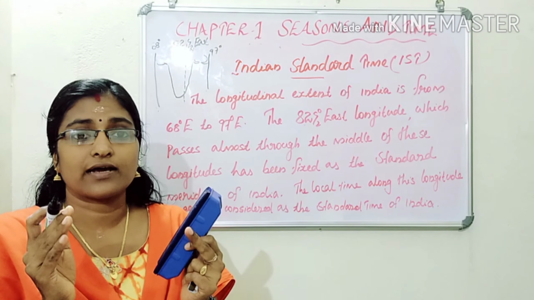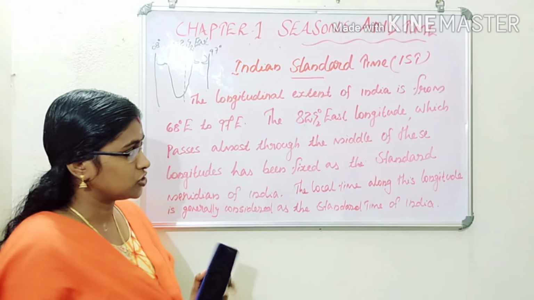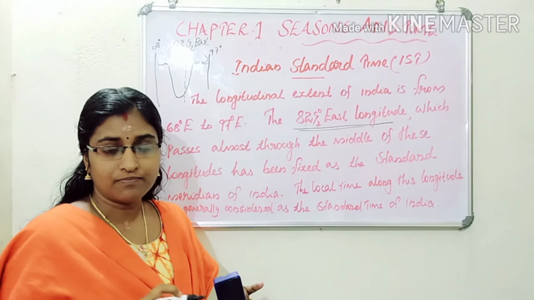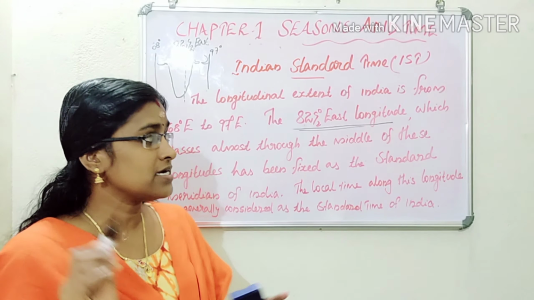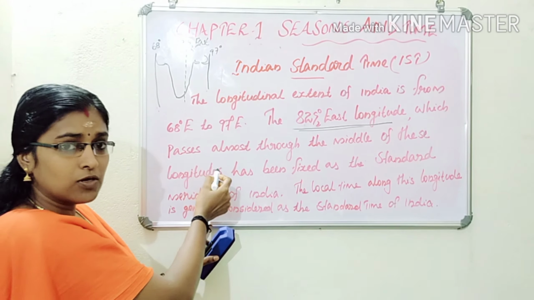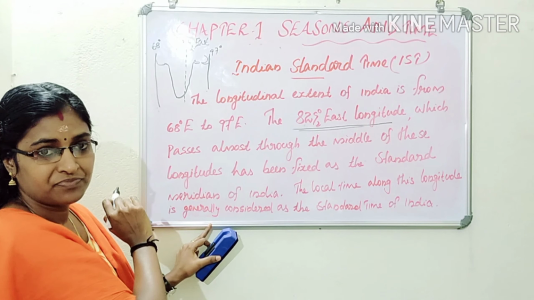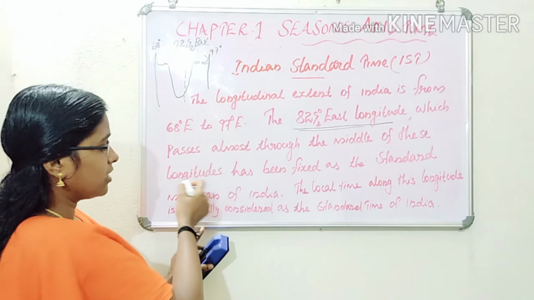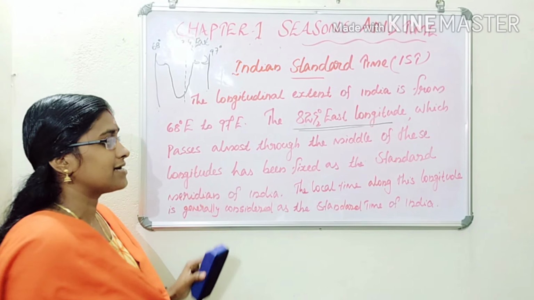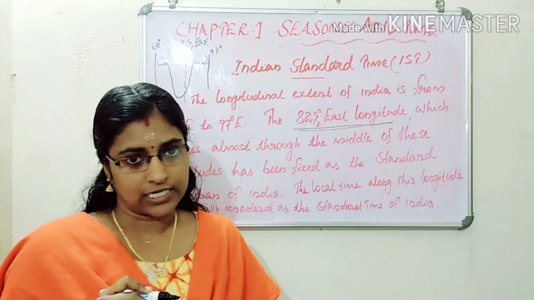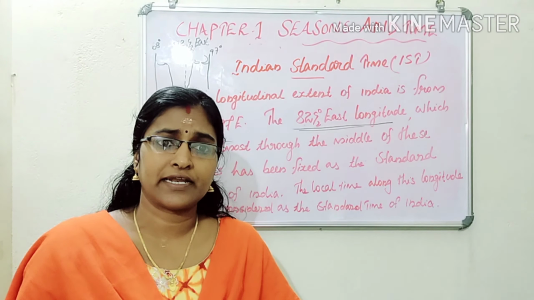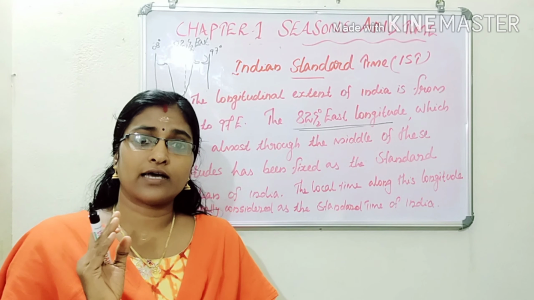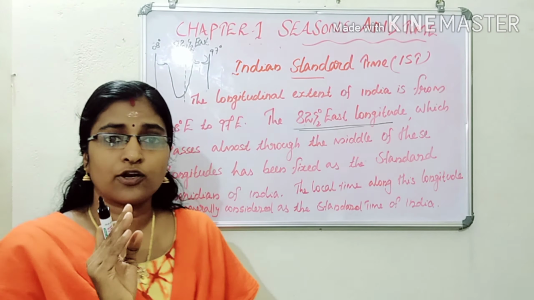To solve that, we selected another longitude as India's longitude: the 82.5 degree east longitude, which passes almost through the middle of this extent. It has been fixed as the standard meridian of our country. The question: which is India's standard meridian? No doubt, the 82.5 degree east longitude is the standard meridian of our country.